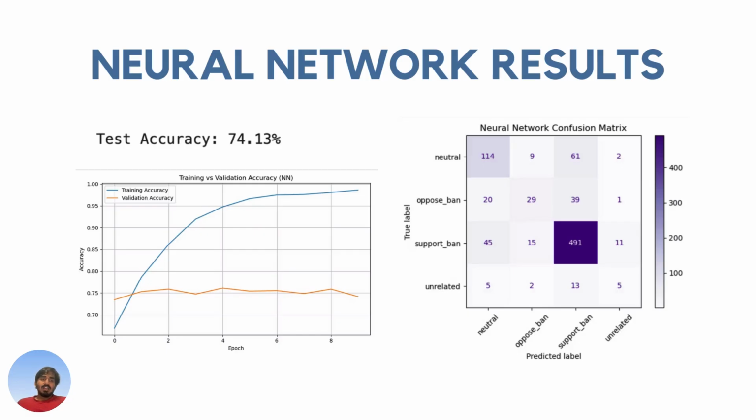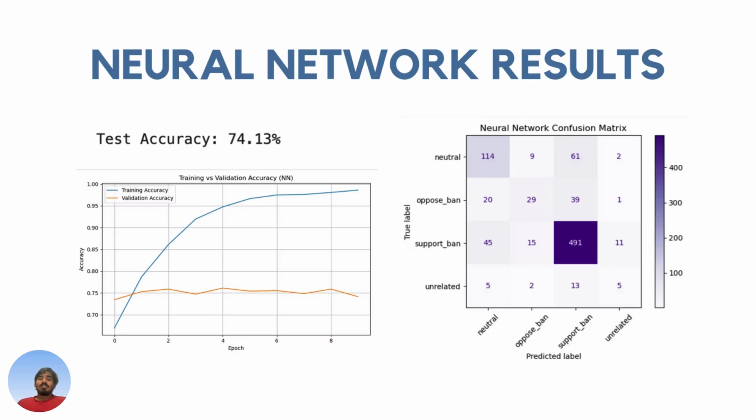And let's dive into the neural network results. On the left side, you can see the training and validation accuracy. The test accuracy that we got was the highest among any other model that we used before. It was 74.13%. The model was trained for 10 epochs, and you can clearly see, with the help of the graph of training versus validation, there is an early sign of overfitting, where the training accuracy keeps on improving while the validation accuracy has stabilized. It's not increasing too much, not decreasing either.